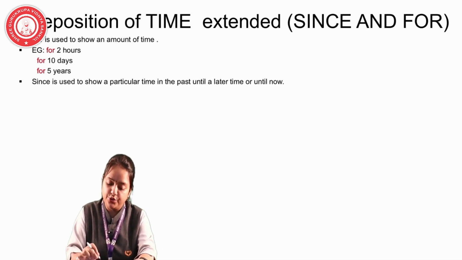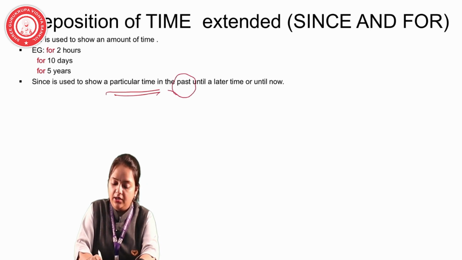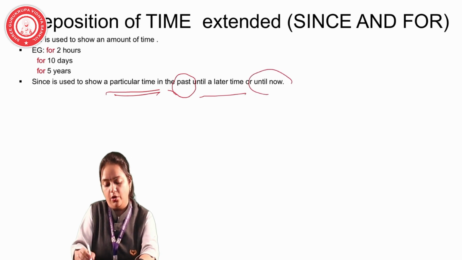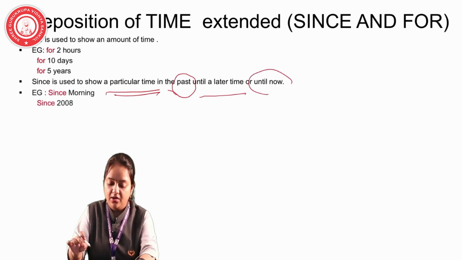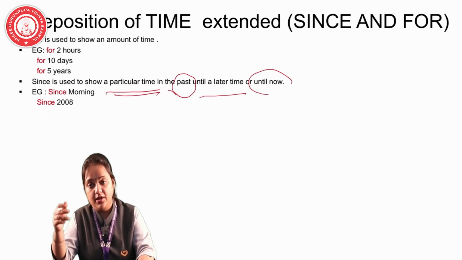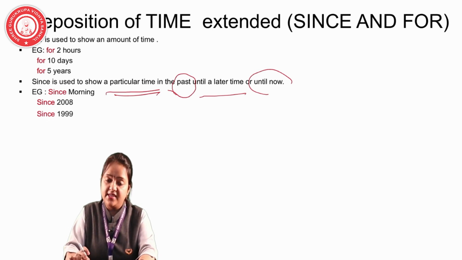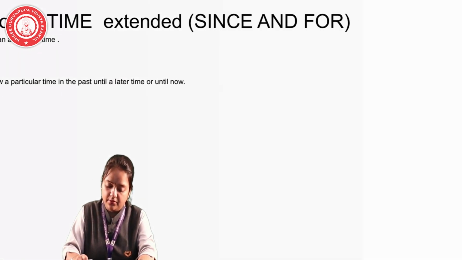Since is used to show a particular time in the past, until a later time or until now. Just for example, since morning, since 2018. It is showing the past. Since 1999.